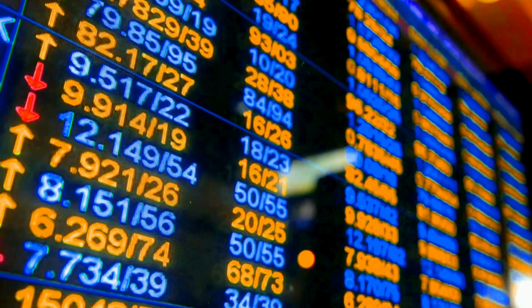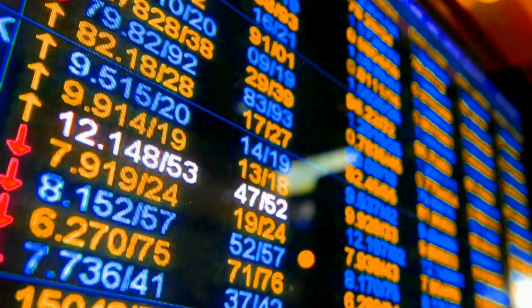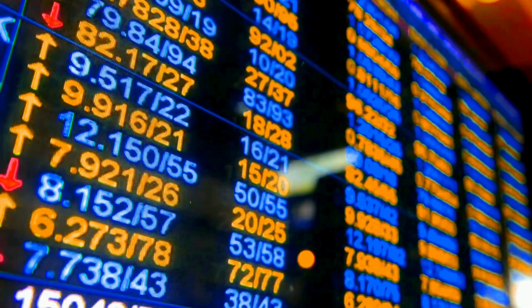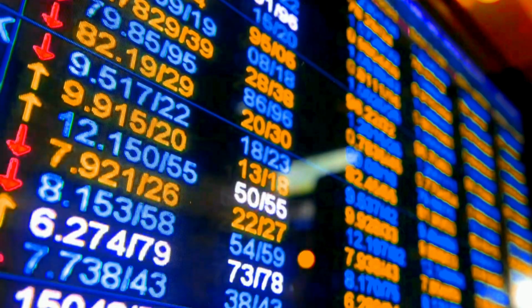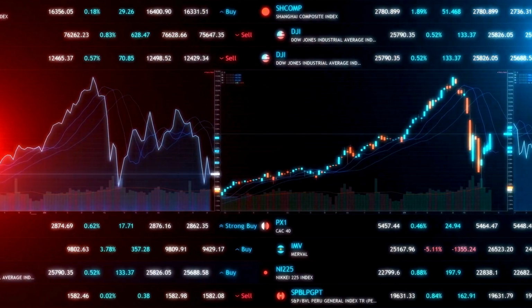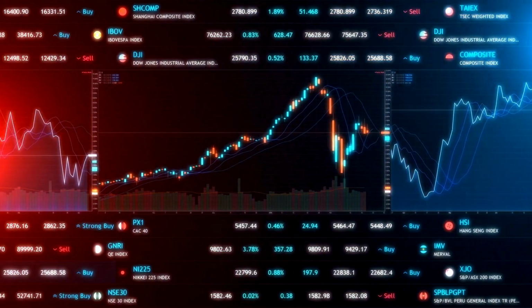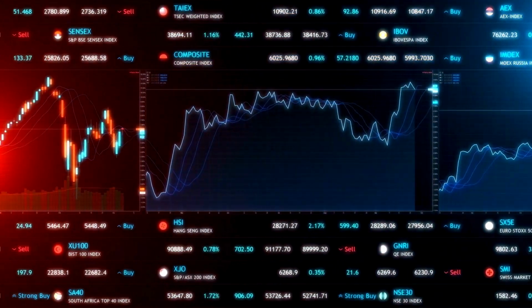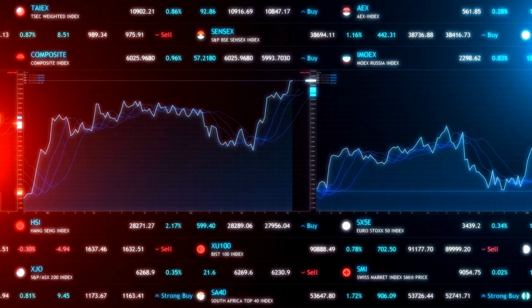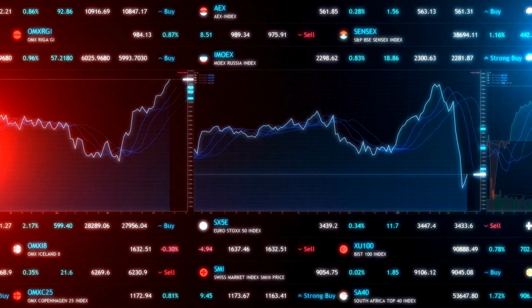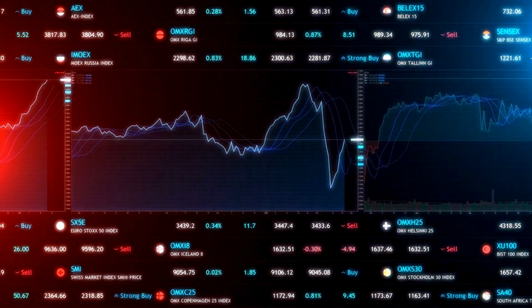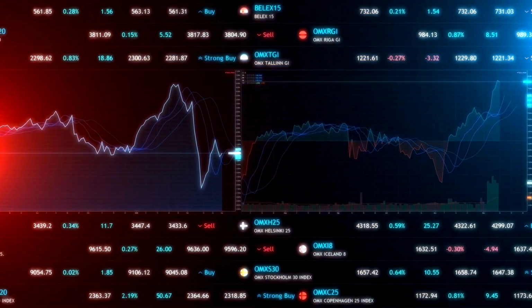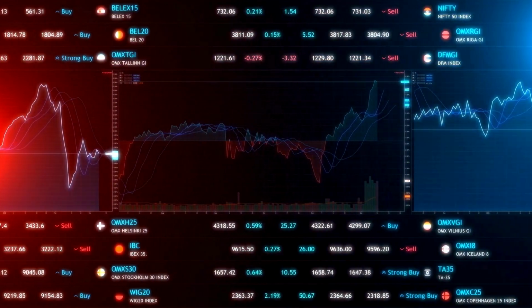During the event, markets can become extremely volatile. Prices often move rapidly in one direction and, in some cases, reverse just as quickly. This means timing and precision are critical. Many traders use pending orders, such as stop or limit orders, to enter or exit the market as specific price levels are reached. However, news trading is not without its challenges.